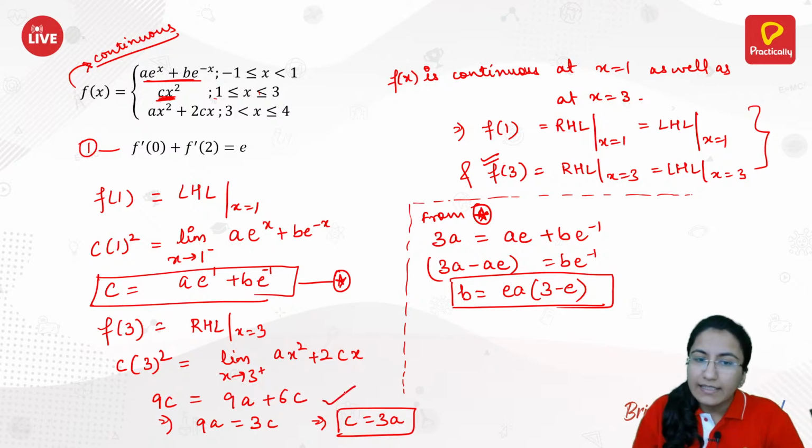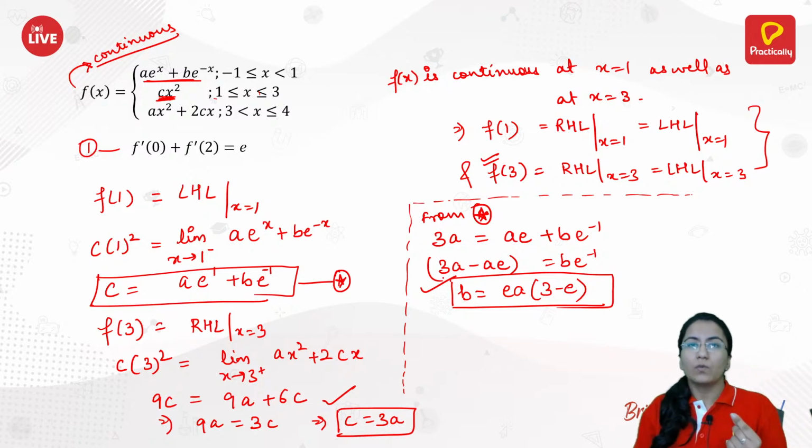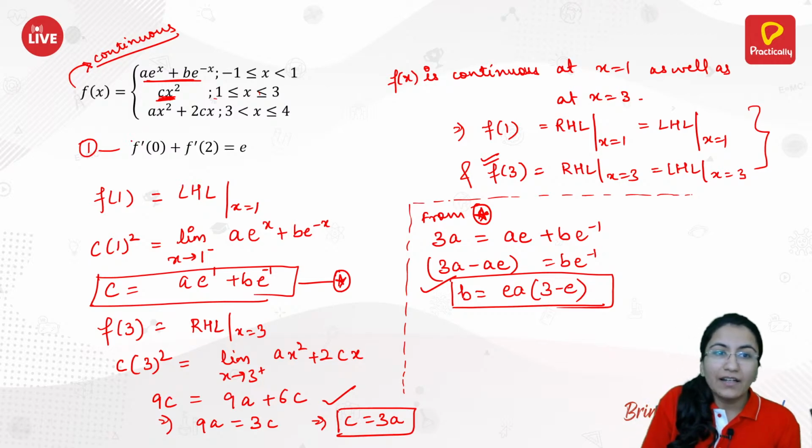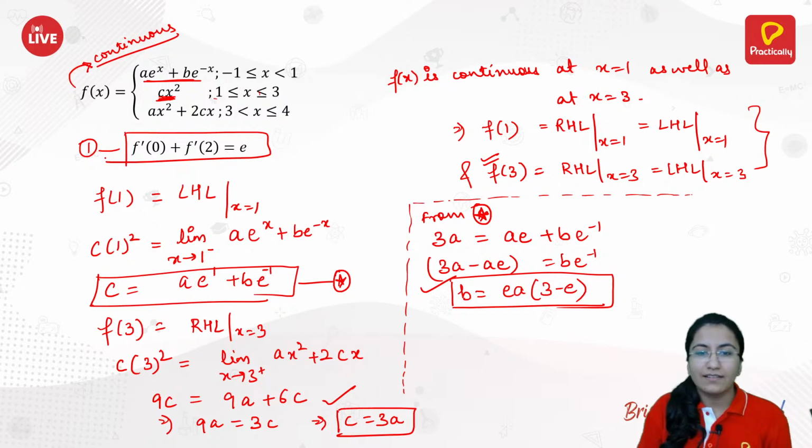Now you have c in terms of a, and b in terms of a. You need one more equation because you are having 3 variables. If you have 3 variables and you need to calculate the value of at least one, for that you need 3 equations. Already we have found the values of c and b in terms of a from 2 equations. Now we need one more equation to find the value of a. For that we are given one equation, this one. So from this we will be calculating the value of a.